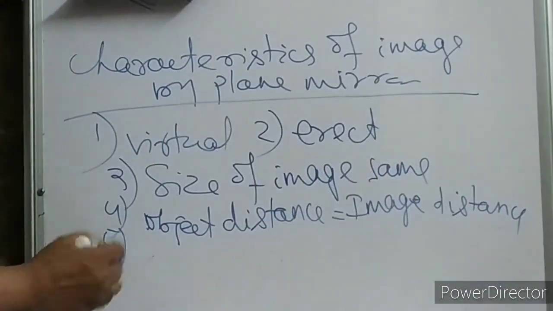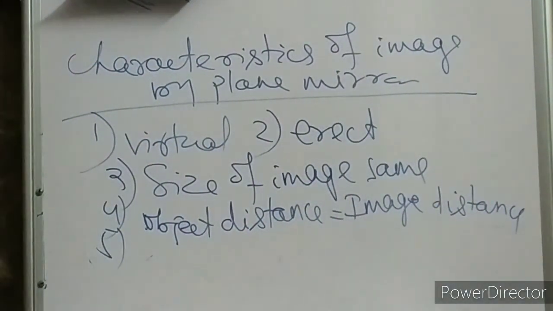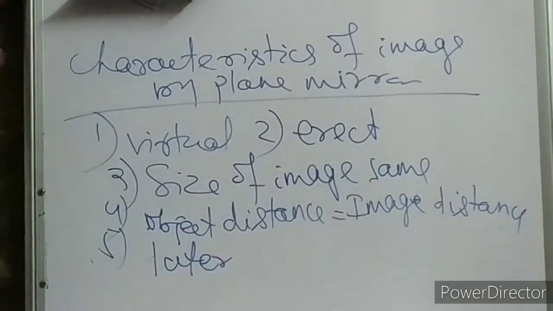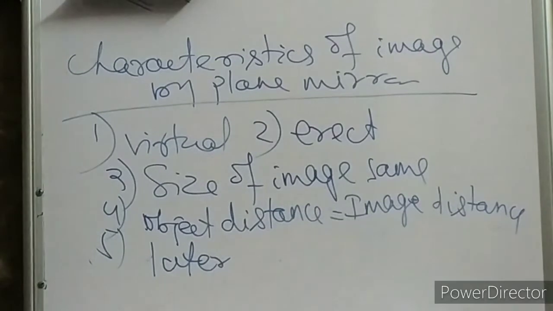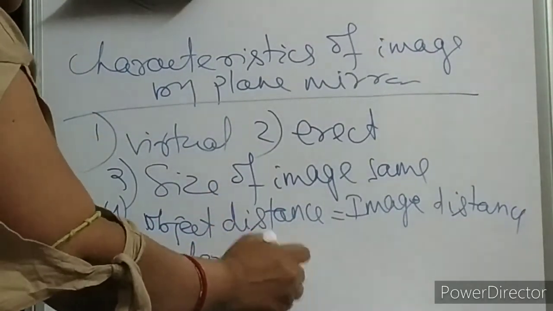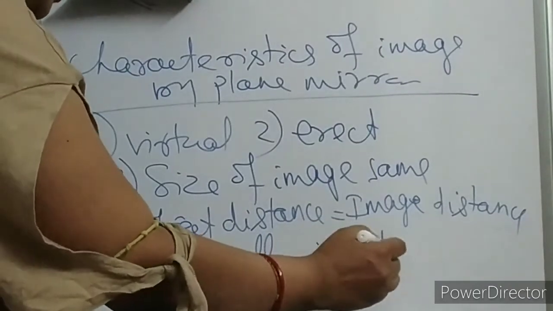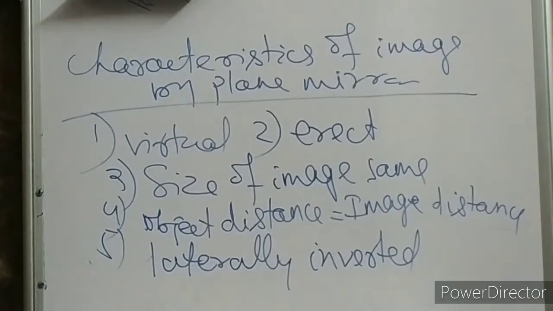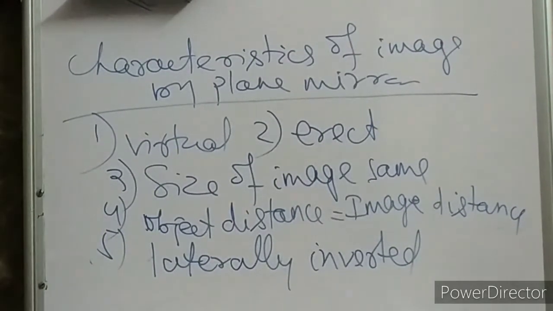And the fifth and last one, everybody knows. The image formed in a plane mirror is laterally inverted. Side by side, children. That means the left side of the object becomes the right side of the image and vice versa. The right side of the object will be the left side of the image. Hope I am clear with this. So plane mirror is over for class 10.